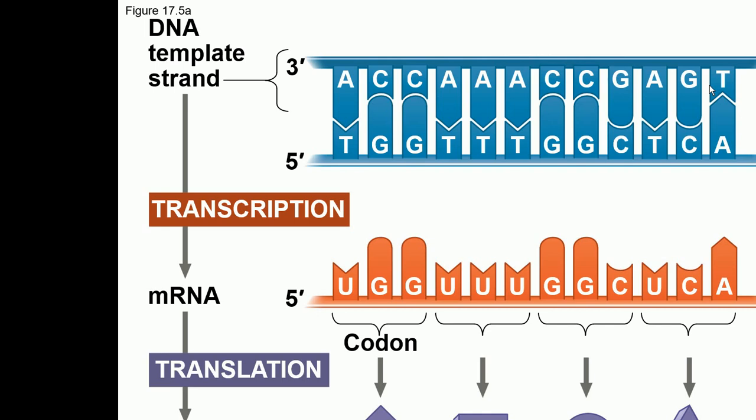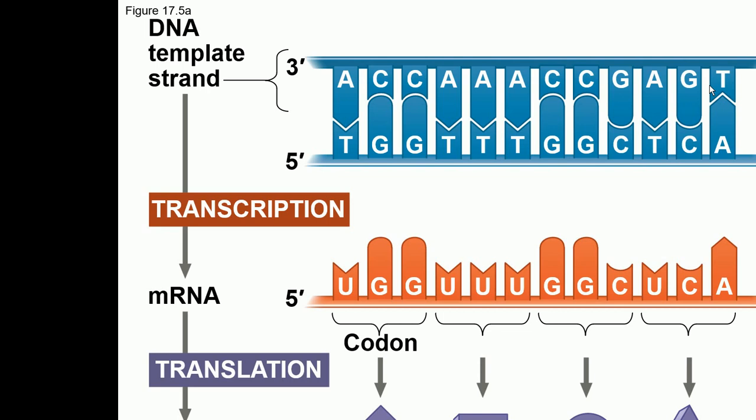In chapter number 16, we learned that DNA polymerase works in the 5' to 3' direction, which means it adds nucleotides at the free 3' end, because at the 3' end there is a hydroxyl group. In the process of transcription, which we'll talk about in detail, there is a very important enzyme involved.